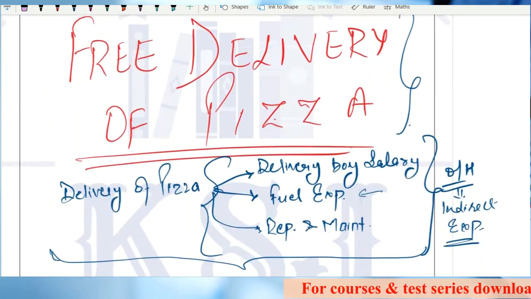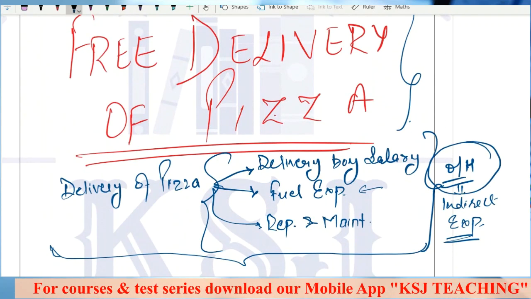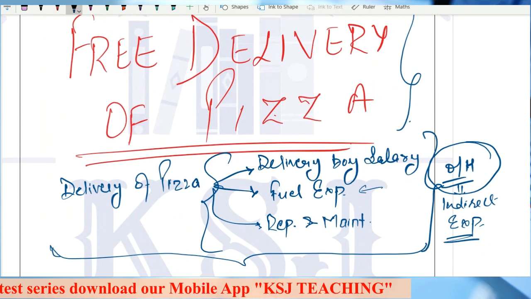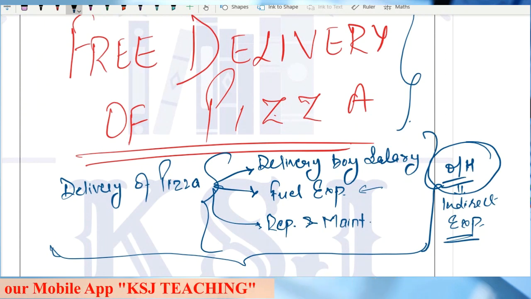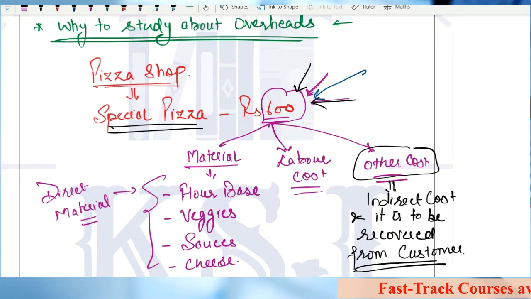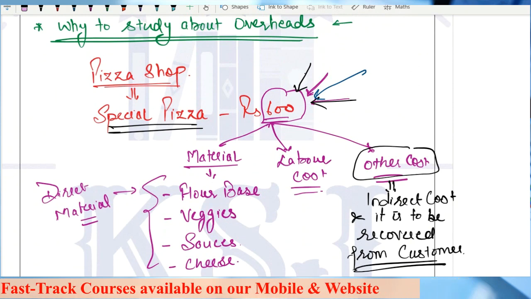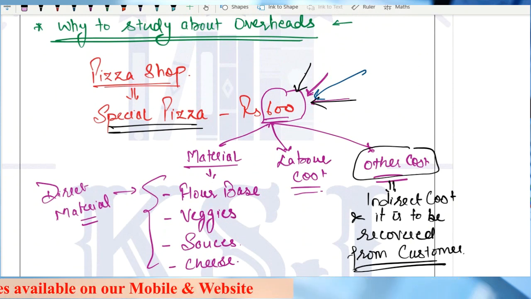And what they have done is, they have distributed these overheads in one pizza, one unit of finished product. This is the purpose of overhead costing. If they had not applied overhead costing, they would not be able to distribute this cost in this pizza, and this pizza cannot be priced correctly. They will not be able to recover their cost. They will go into losses. Clear? I hope this concept is more clear now.